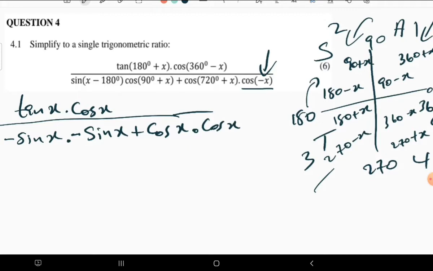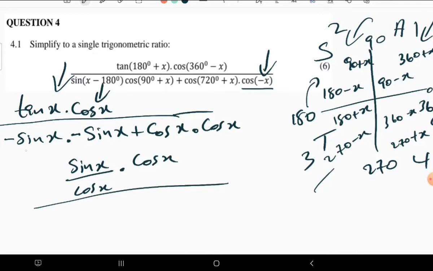So let's just move a bit on the numerator. We have tan x, then cos x. Tan can be changed to cos, because remember, we are trying to reduce these things. So when something is changeable, let's just change it. So tan is sine over cos, times this cos, then divided by, remember we have negative sine x times negative sine x, which gives us positive sine squared x, then plus cos x times cos x, which is positive cos squared x.